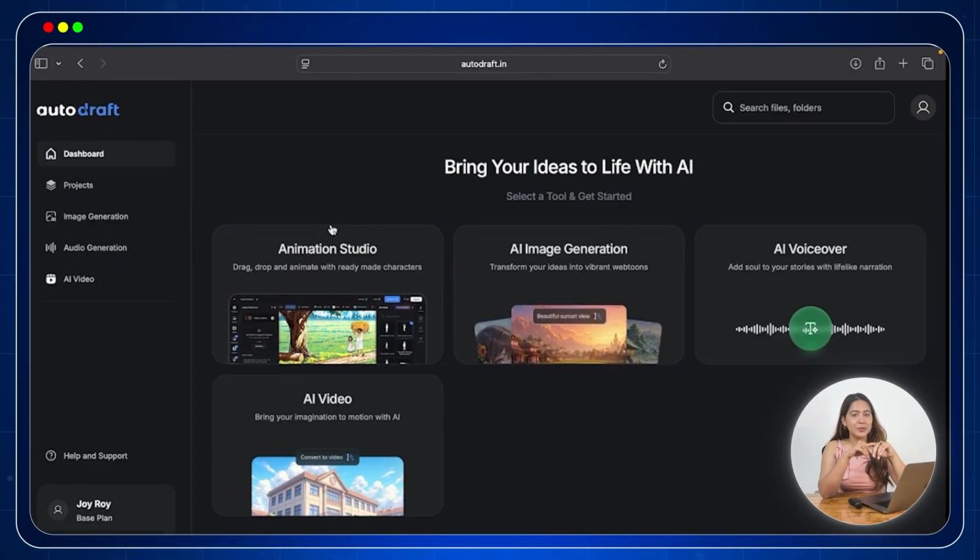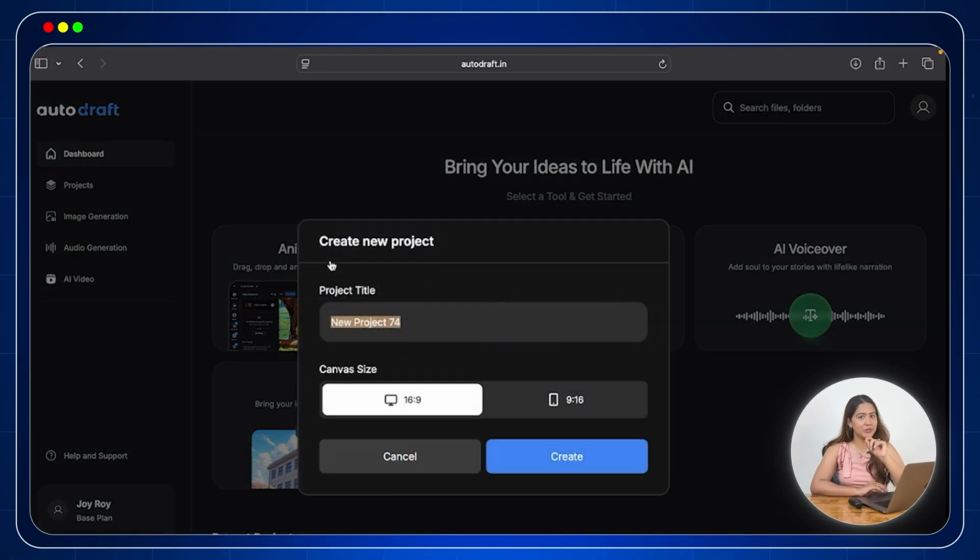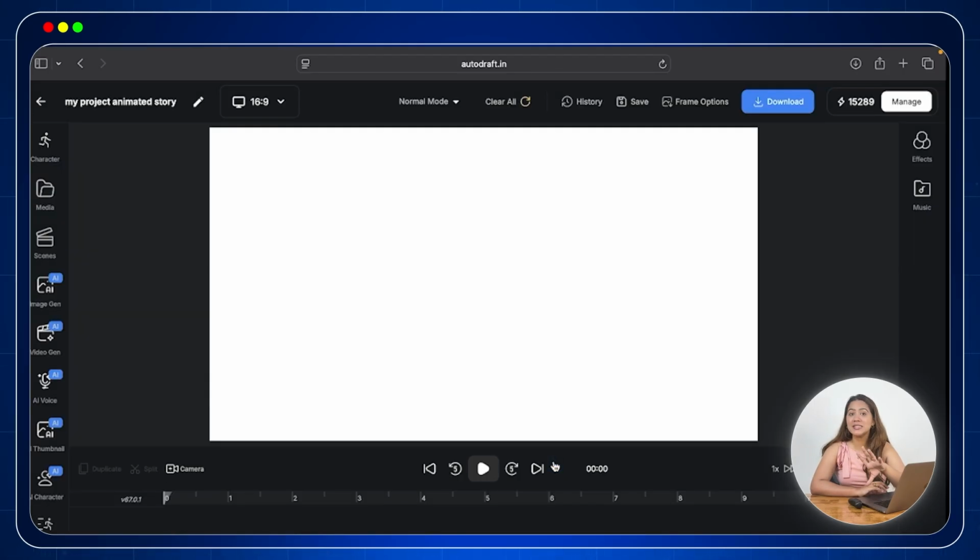Now that we have understood the basic features of Autodraft AI and what it does, let's get started and create amazing animations. First, go to the project and open a new project. Name it, select the canvas size and create a new project. Once created, you will land on the editing canvas where you can see various tools on both sides, left and right. Then there is a timeline at the bottom with a few more editing tools.